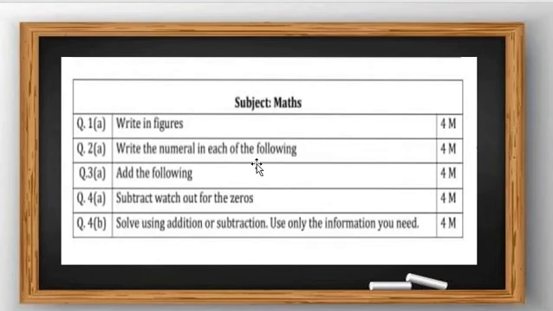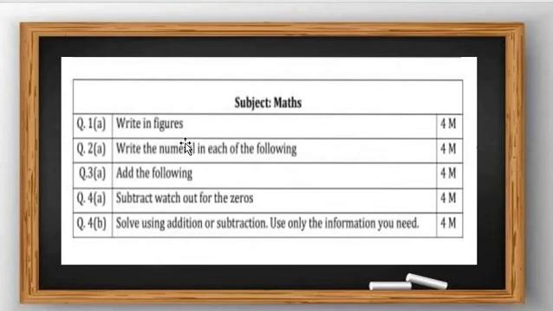Question number 1 is: write in figures. Write in figures means I will give you the number in words, for example, one thousand two hundred, and you write the answer as 1200, in the form of digits. Got my point, all students? This is your question number 1 and it has 4 marks.